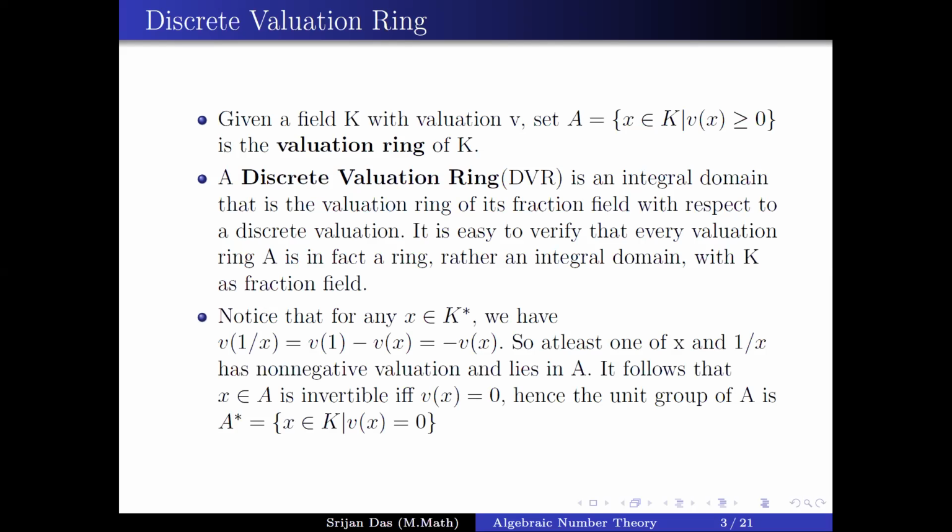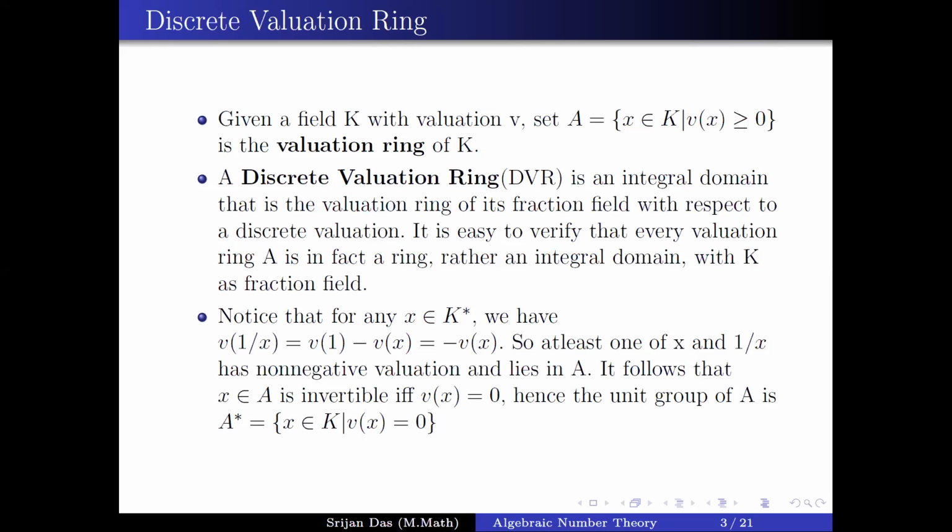Now, for any x in the multiplicative group of K, that is K minus 0, we take the valuation of x inverse. We can see that the valuation of x inverse is the negative of the valuation of x. So at least one of x or x inverse has a non-negative valuation, and the valuation ring is the collection of elements with non-negative valuation.